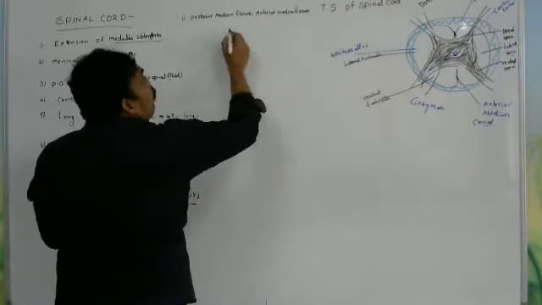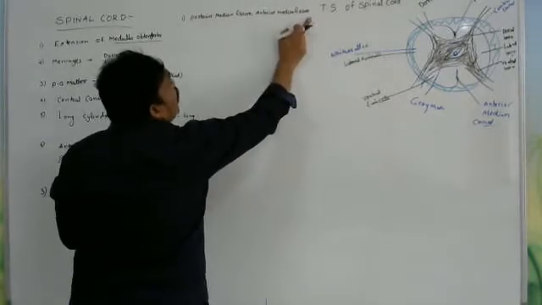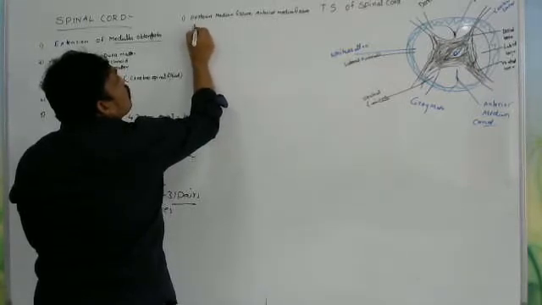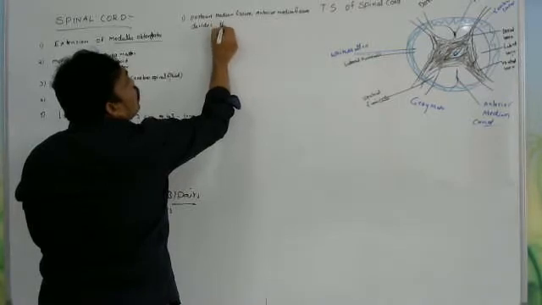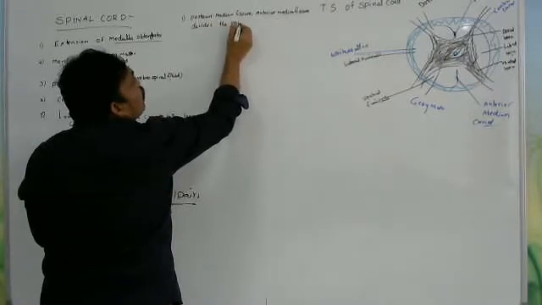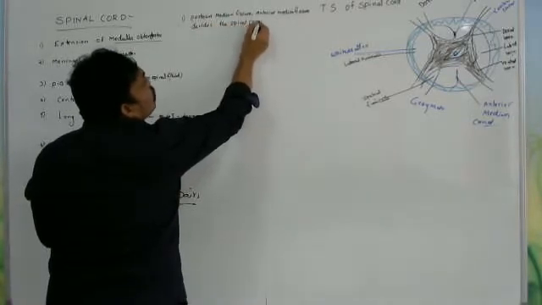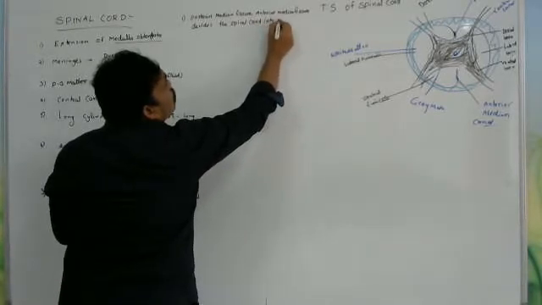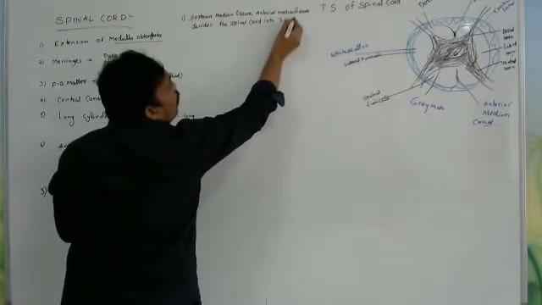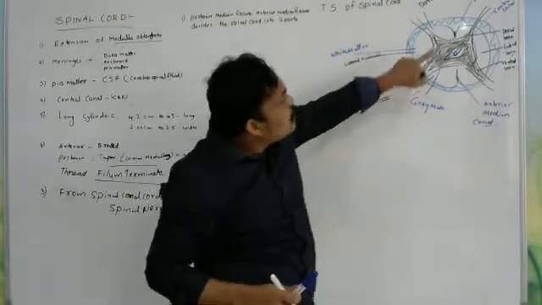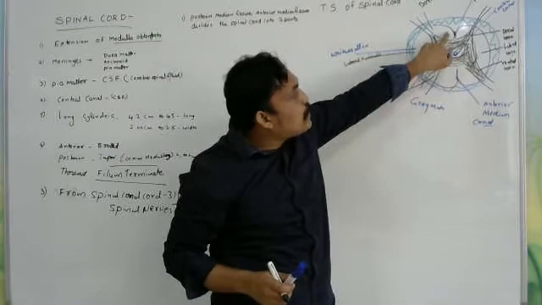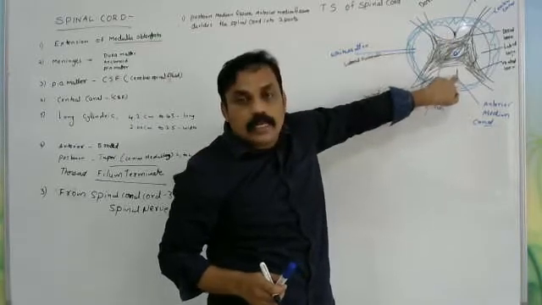Okay, posterior median fissure, anterior median fissure divide the spinal cord into two parts. Clear? Two parts. Don't confuse which one. This one is anterior and posterior: anterior is the upper side, posterior the other. This is the anterior median fissure.